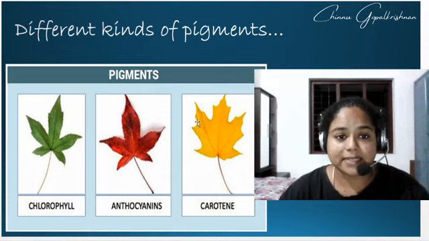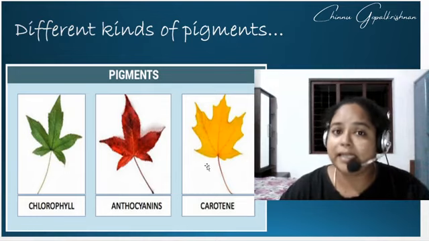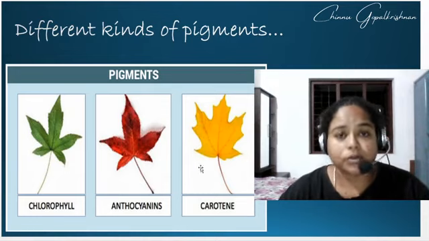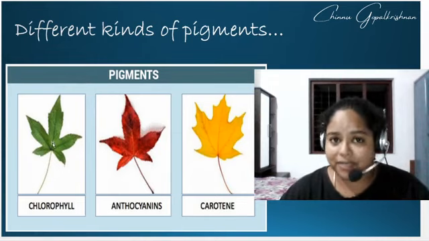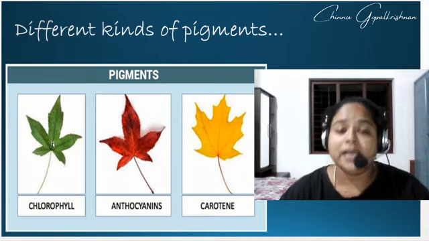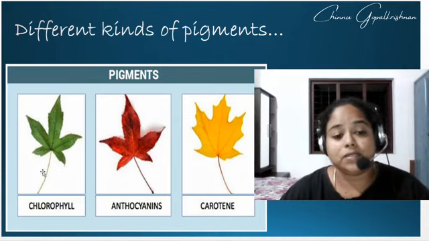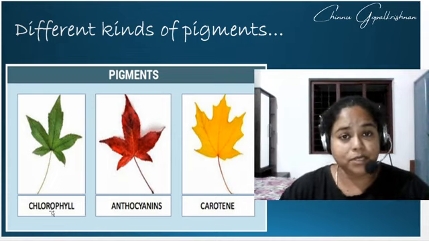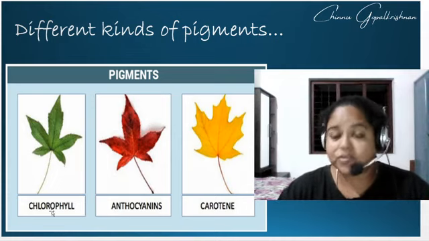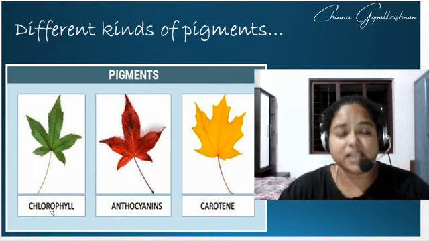Moving into the next slide, you will see that in nature, when we go out during the autumn time, these are the major colors that we would be seeing. The green color that we see normally around us is due to the green pigment called chlorophyll. But apart from green, we are able to see some yellow leaves and some orangish red leaves.